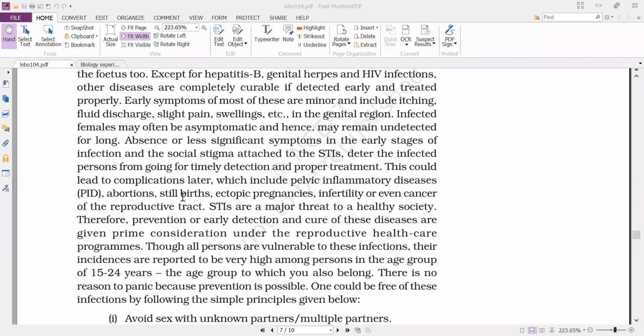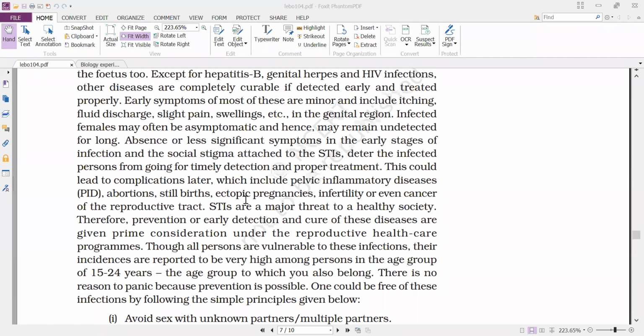That means the different organs present in the pelvic region get affected, and it leads to abortions and stillbirths. That means the birth of the baby occurs before the full term, before the completion of the gestation period. And next, it leads to ectopic pregnancies. What is meant by an ectopic pregnancy? If the implantation of the embryo occurs somewhere other than the uterus, mostly in the fallopian tube, the embryo is able to develop in the initial days, but in the later period it is unable to develop properly.